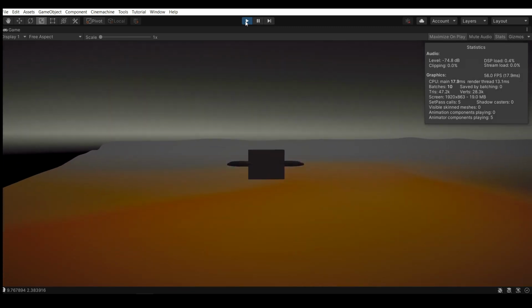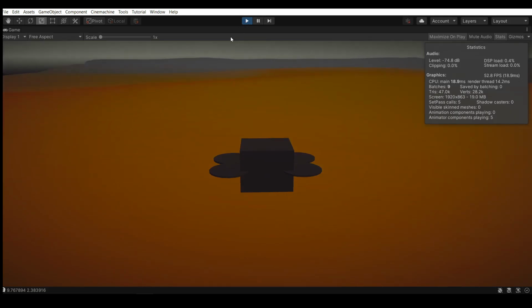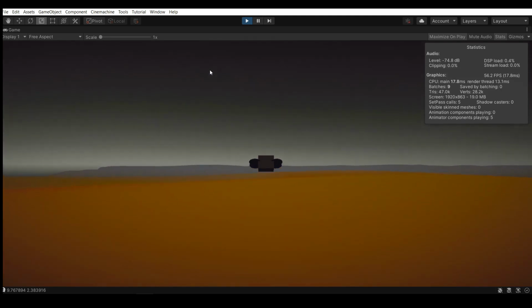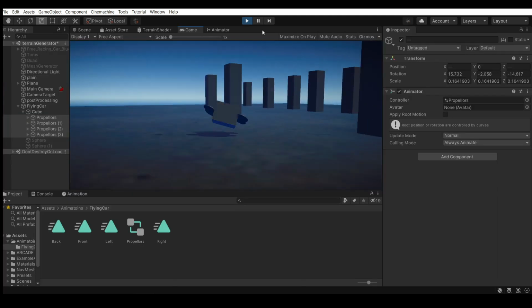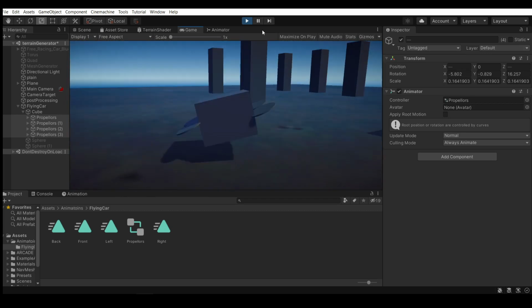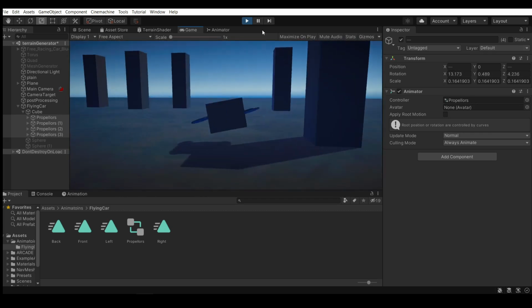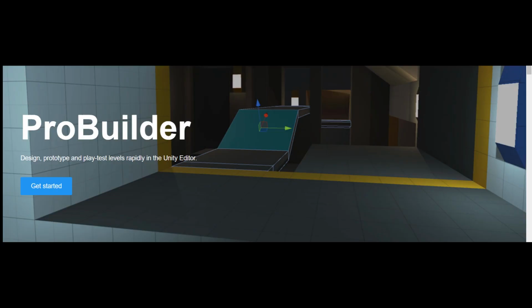We need to move our hover car on a terrain like this, so it always needs to be at some fixed height above ground. To do this, we will check if our car is going below that height or above that height, and add some velocity in the opposite direction. Now our car doesn't look like a sci-fi car or even like a car, so I started making a 3D model using ProBuilder. ProBuilder is a tool for those game developers who don't know how to use Blender, like me.